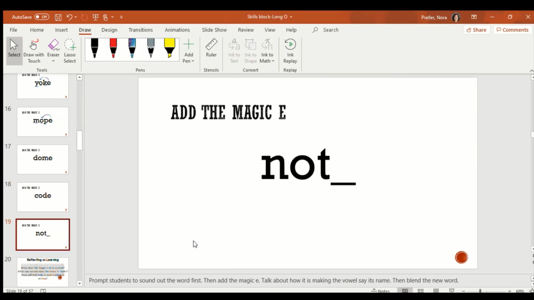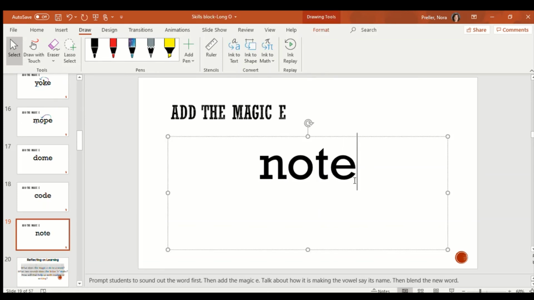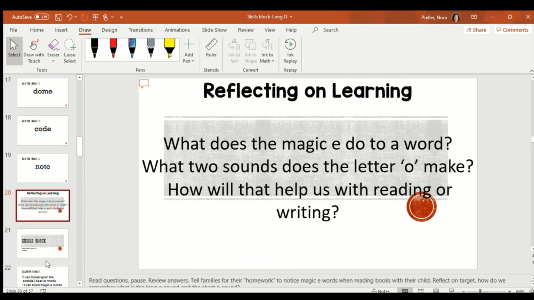Last one. Try sounding this word out on your own. Did you sound out not? Not? You did, great work. Try sounding it out now that it has the magic E. Did you get to n, ō, t, note? If you did, great work. Boys and girls, you did an amazing job turning a short vowel word to a long vowel word.